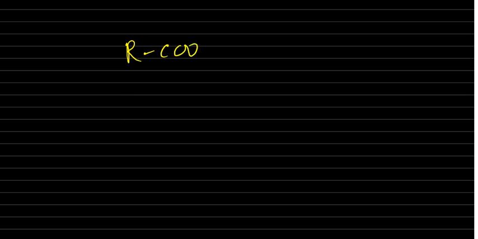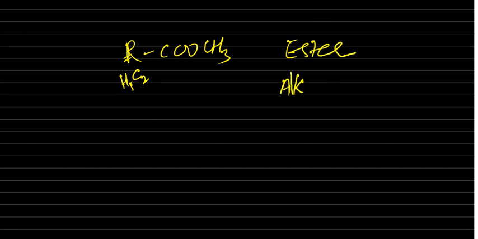RCOOCH3. Here, instead of R, I can keep C2H5. So first of all, this one is ester. For this ester, the name is alkyl alkanoate. I gave you one example last time.